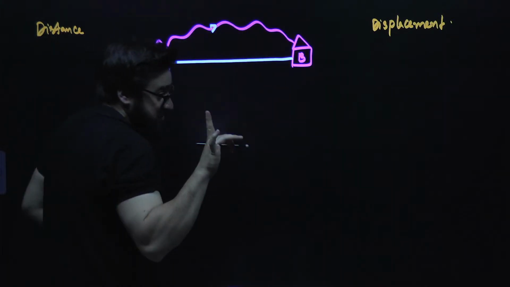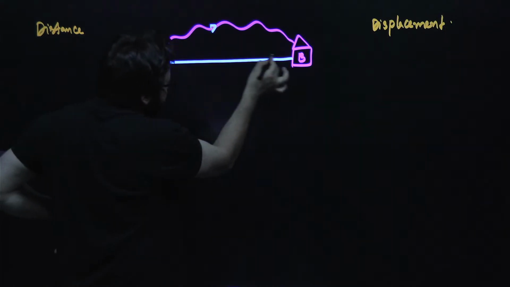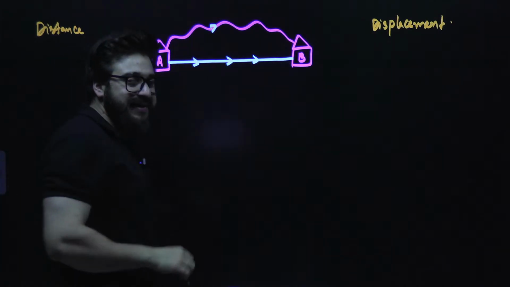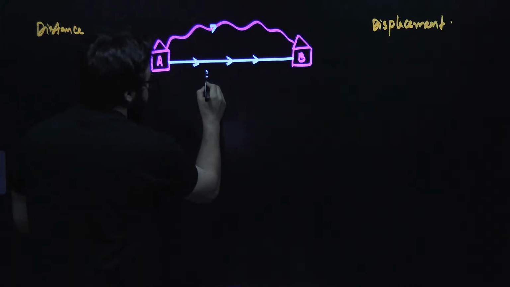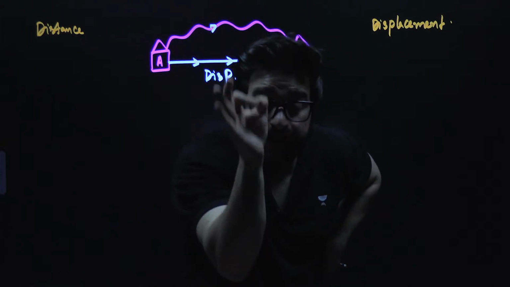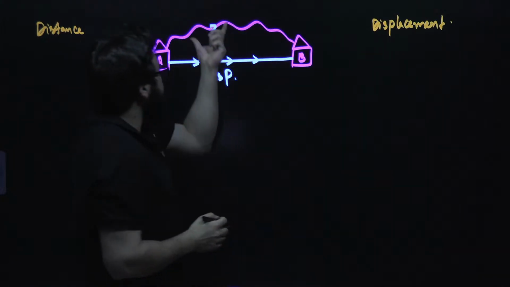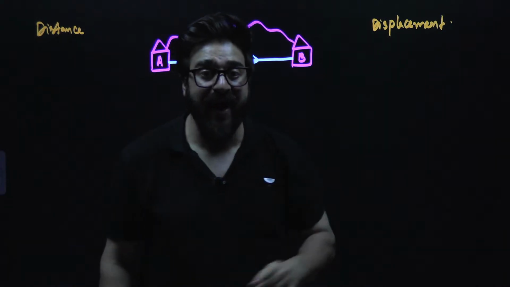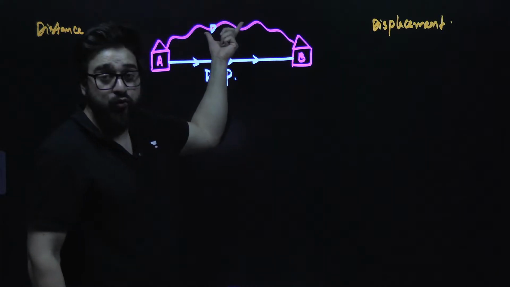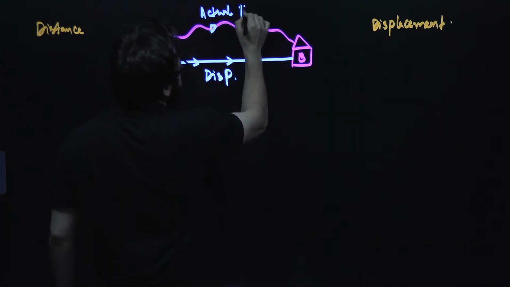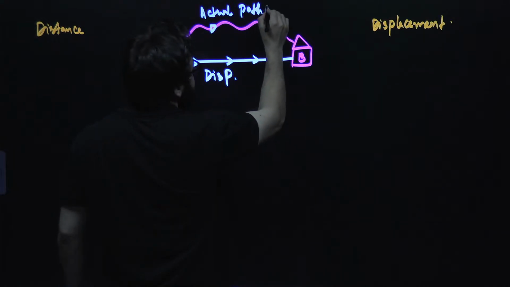My dear friends, listen to me very carefully. This distance between A and B, which is having a proper direction, see, it is pointing towards B. This is what we call the displacement. So displacement is simply the shortest path between the initial point and the final point. And this was the path through which that boy actually traveled. So can I say this is the actual path traveled?